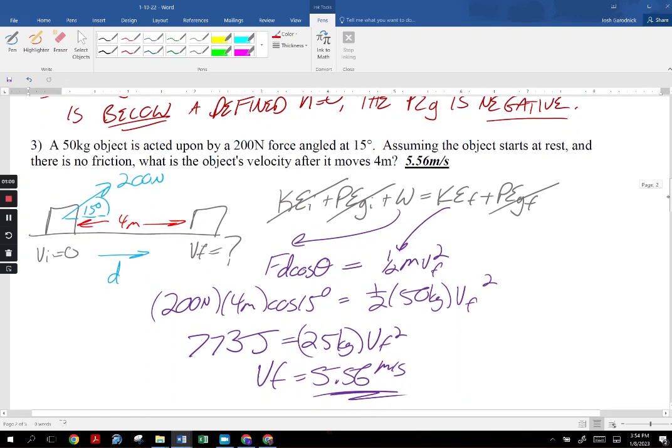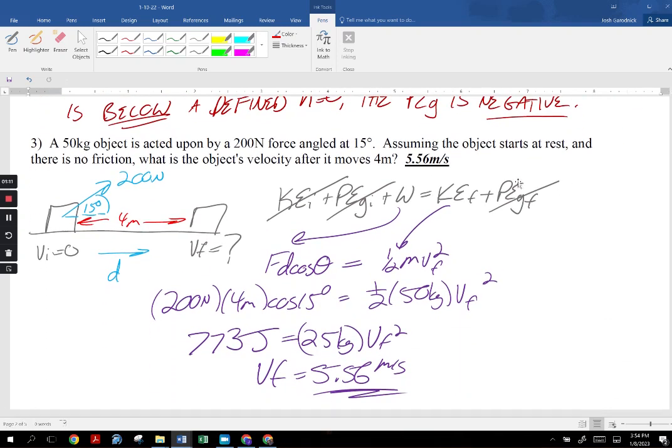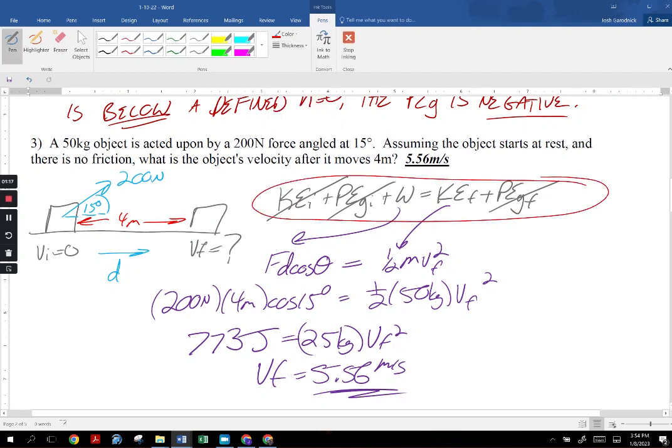Now, number 3 is pretty straightforward. Again, your goal is to be able to address this work energy theorem here and ask, is it moving in the beginning? No. That's why I crossed this off. Is it above height 0 in the beginning? No. Are there forces doing work? Yeah, there's an applied force. Is it moving in the end? Yes. Is it above height 0 in the end? No.